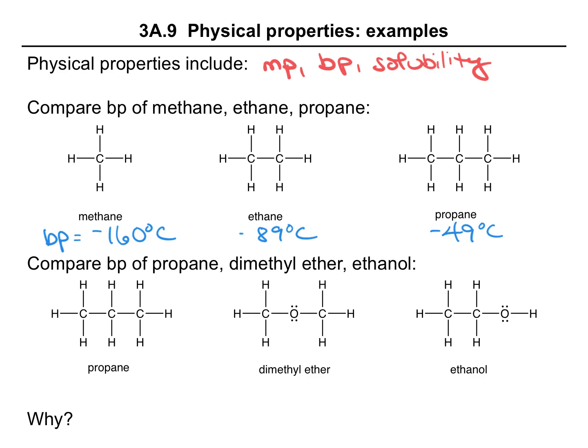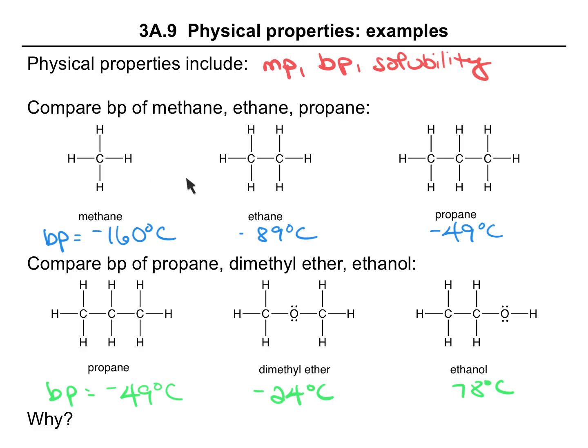So very similar in molecular weight, but if we consider the boiling point, we already said propane has a boiling point of negative 49 degrees Celsius. Dimethyl ether is negative 24 degrees Celsius, and ethanol has a boiling point of 78 degrees Celsius.